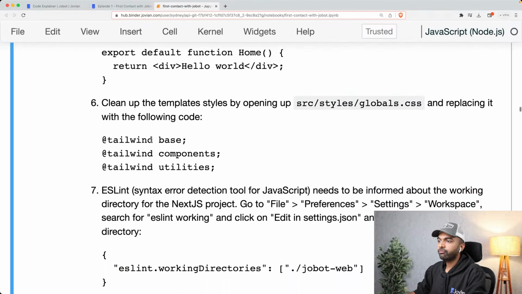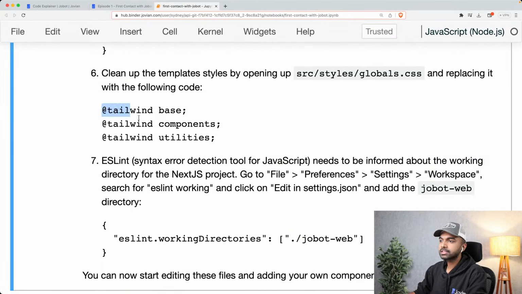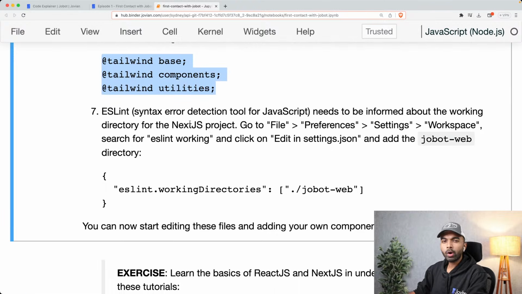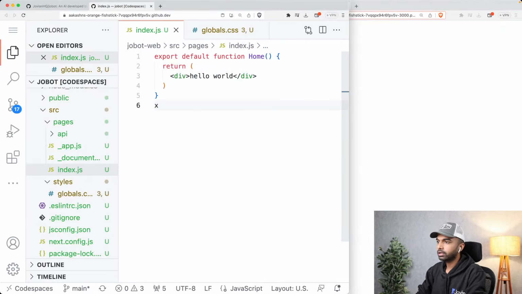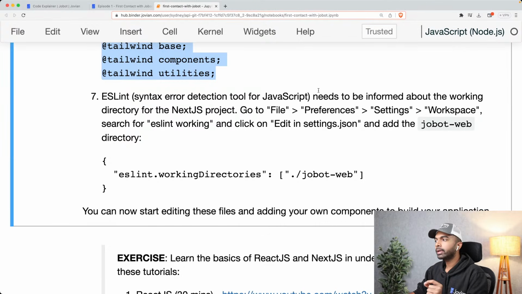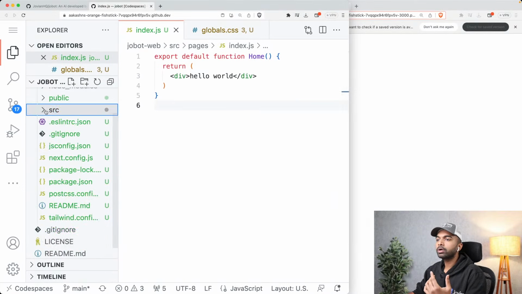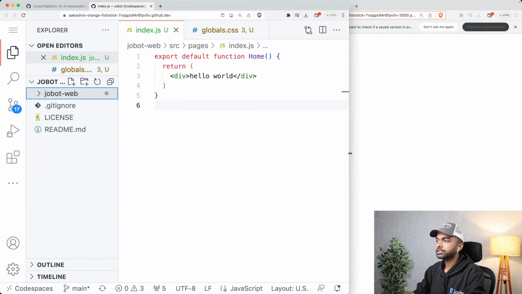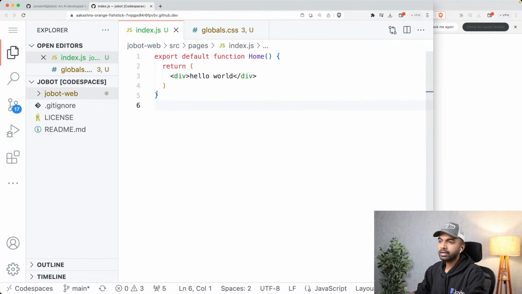Okay, next up, we have cleaned up all the temporary styles as well, and we've just retained the base styles. Now, one other thing we need to do is to use ESLint properly. ESLint is what tells us if we try to do x plus 1, and x is not already defined. ESLint is going to show these squiggly red lines to tell us that what we are coding is improper, is not going to execute properly. So to configure ESLint properly, we need to inform it about the working directory of the Next.js project. Because the Next.js project is not the root directory of the repository, that's where ESLint needs to be configured slightly specially. And here is how we can configure it.